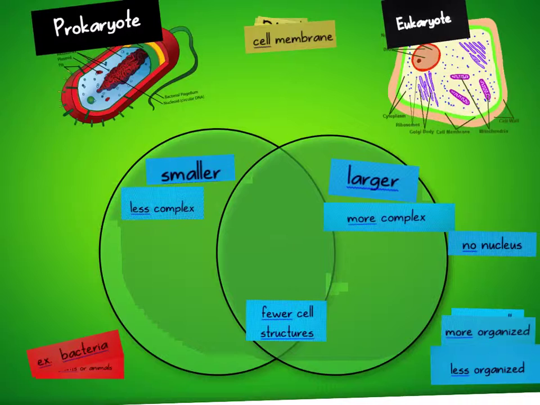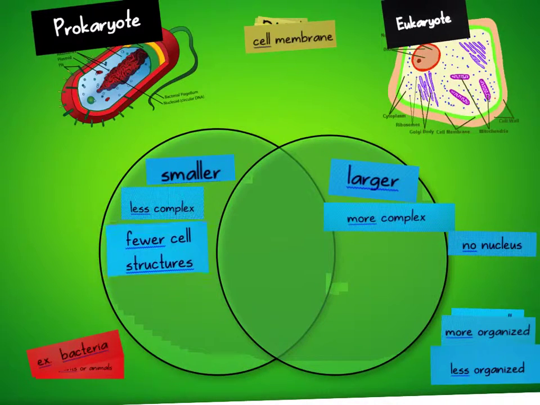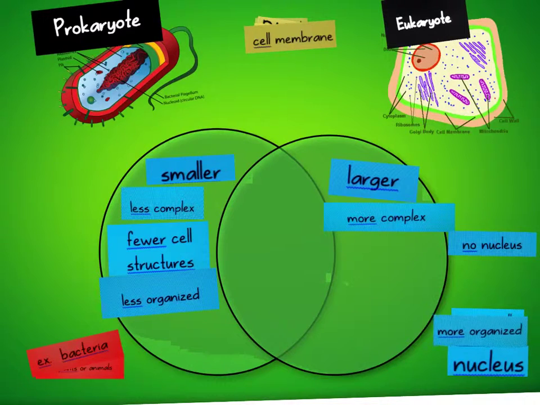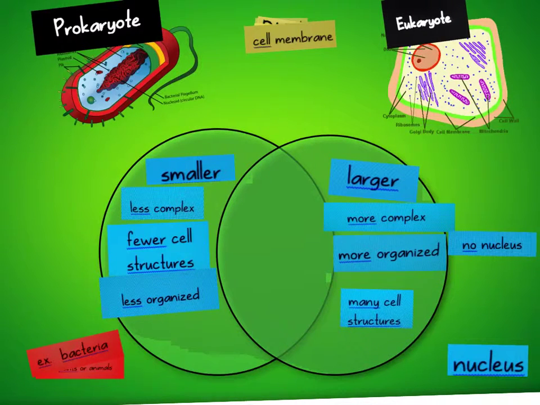Fewer cell structures. If you said prokaryote, you were right. There's less of the structures inside of them. And the prokaryote structures are less organized, which means the eukaryotes are more organized and work together more. They also have many cell structures, more than the prokaryotes.